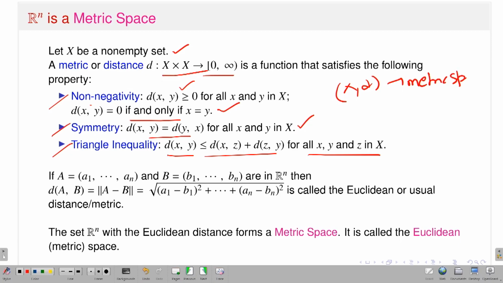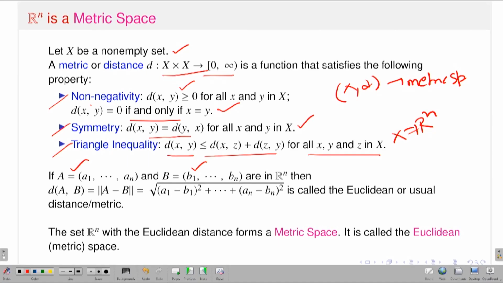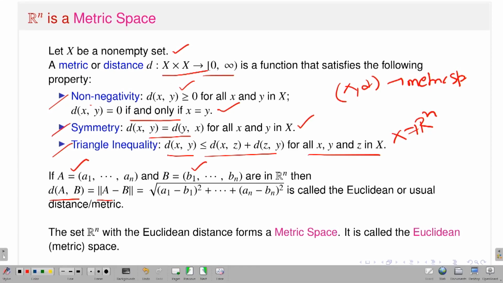In particular, if I consider X equal to Rn, and I give the notion of distance between two points in n-dimensional Euclidean space, take A as (a1, a2, ..., an) and B as (b1, b2, ..., bn), two points in Rn, I define the distance as the norm of A minus B, which is the normal Euclidean distance.